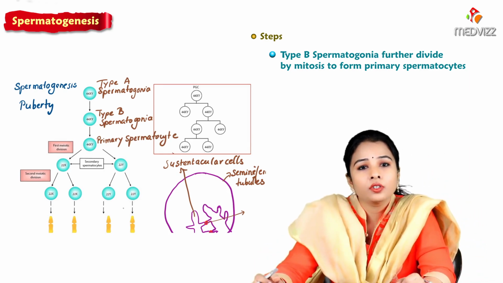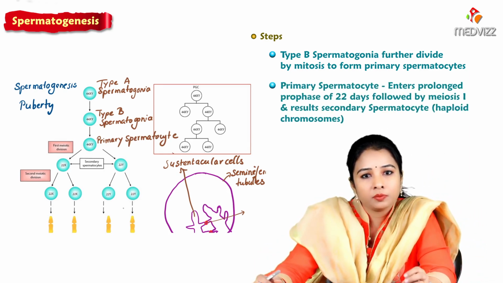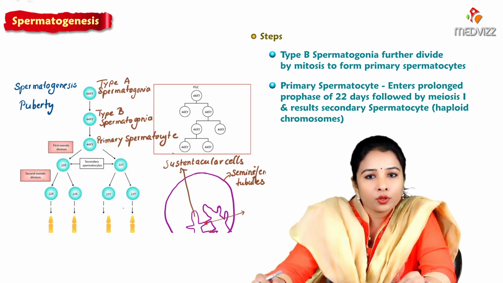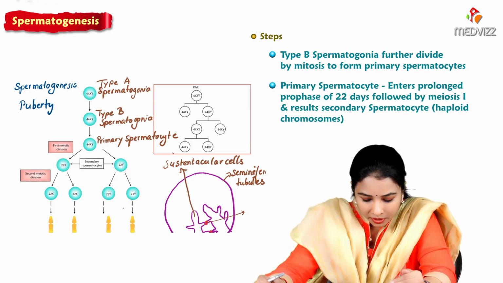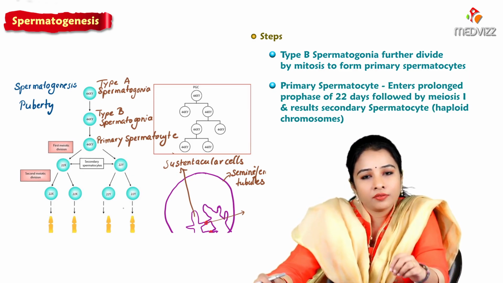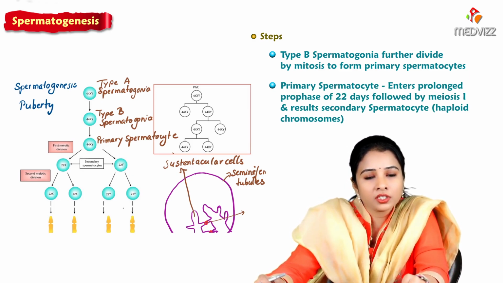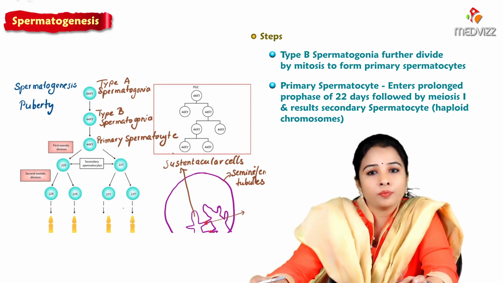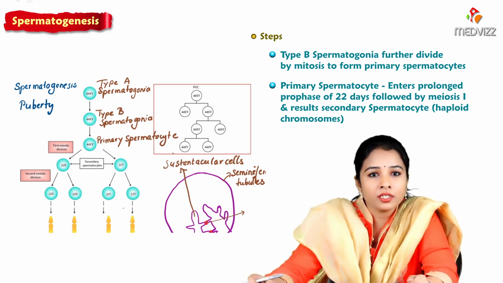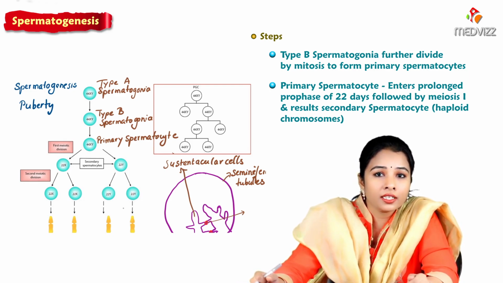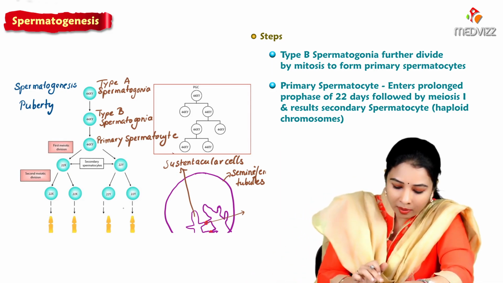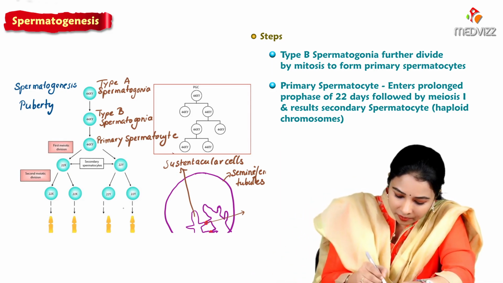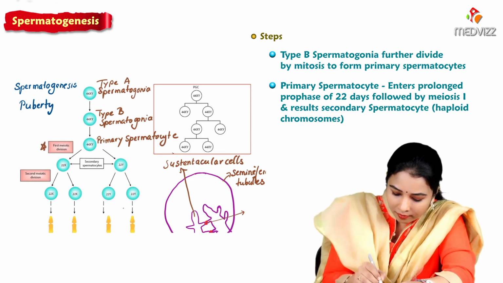The primary spermatocyte enters a prolonged prophase. Now it begins meiosis, the first stage of which is prophase. It enters a prolonged prophase of 22 days, followed by meiosis 1, resulting in a secondary spermatocyte. This is the reduction division which happens during the first meiotic division. This is an important thing you have to note down.